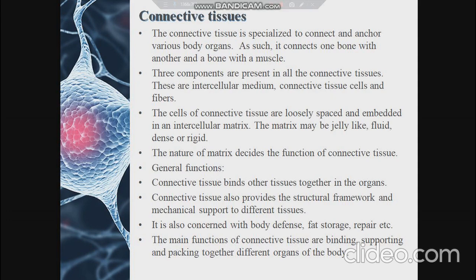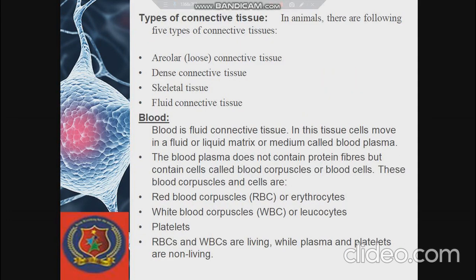Now let us discuss the types of connective tissues. As I told you, based upon the intercellular matrix, the types of connective tissues are areolar or loose connective tissues, dense connective tissues, skeletal connective tissues and fluid connective tissues. First we are going to discuss blood.